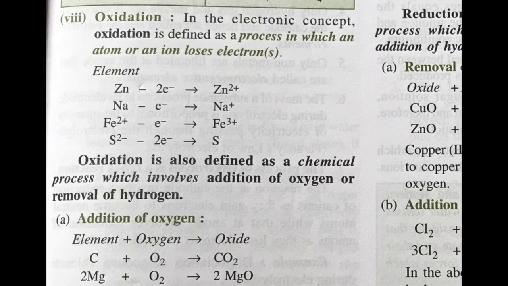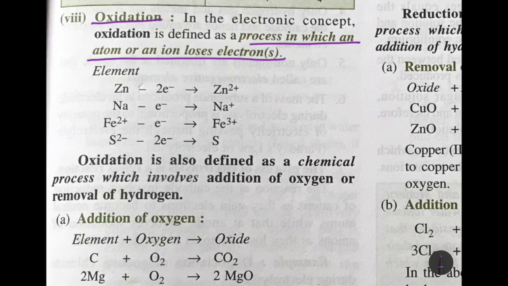Now in the electronic concept, I had already told you in the previous chapters that when an atom loses electrons, it becomes positively charged. Something positive is happening, so oxidation is taking place. So it is a process in which an atom or an ion loses electrons and becomes positively charged, or it turns into an atom.